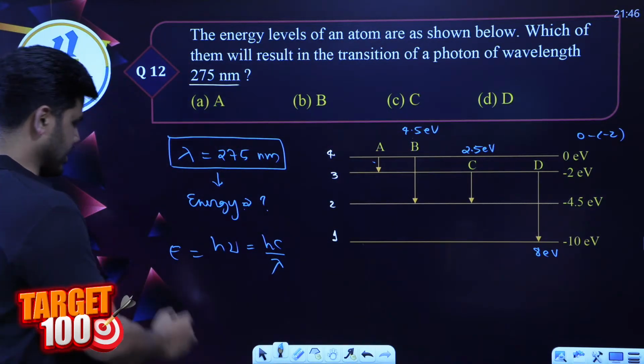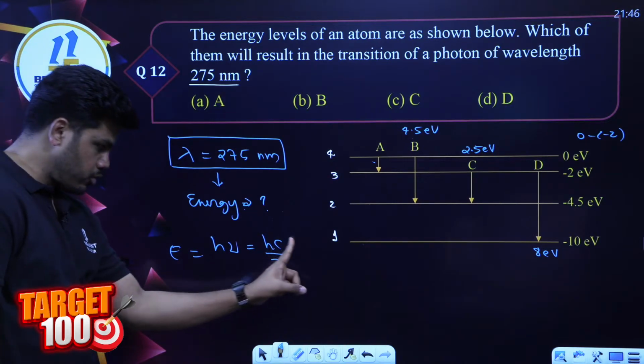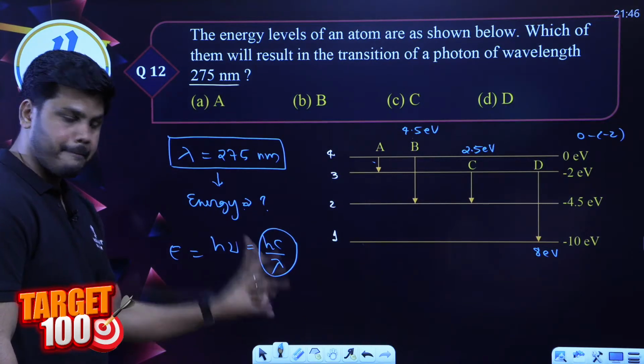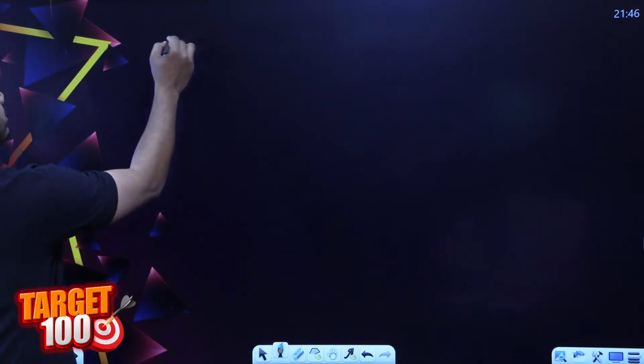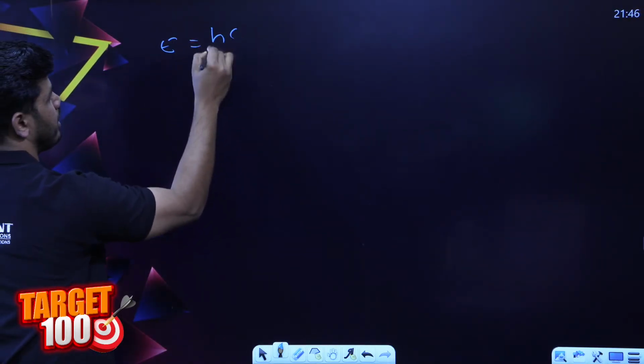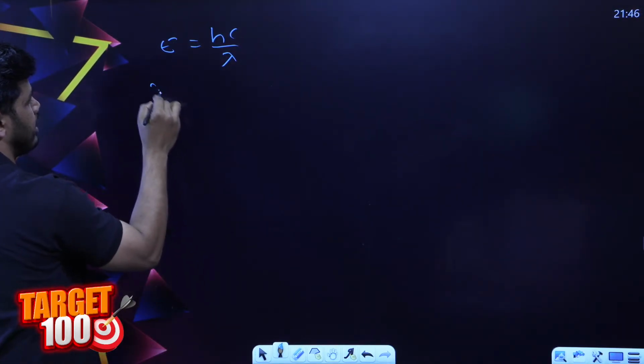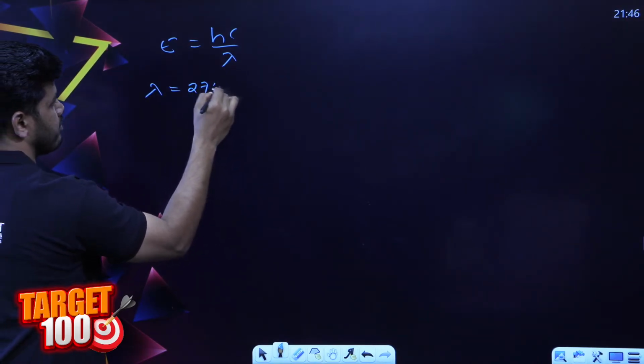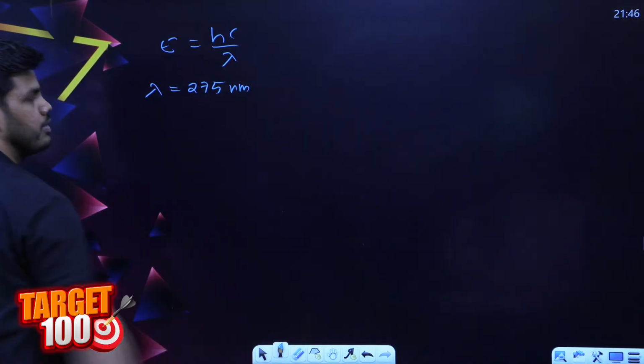Be careful when you calculate. E is equal to hc by lambda. We are going to stick to this because we have only lambda. We are given lambda equal to 275 nanometers.